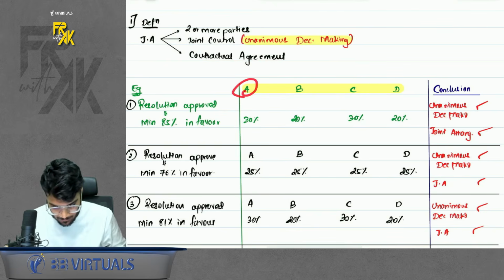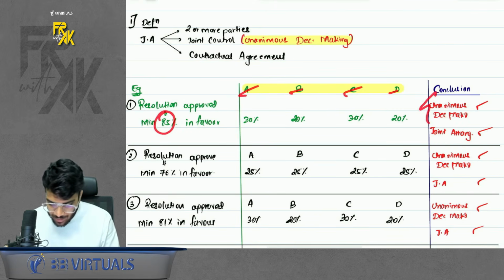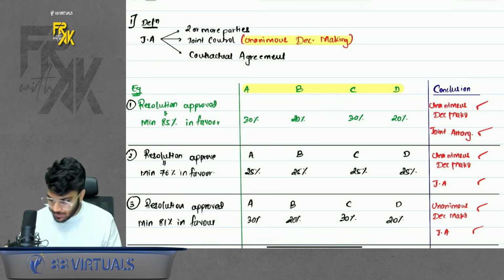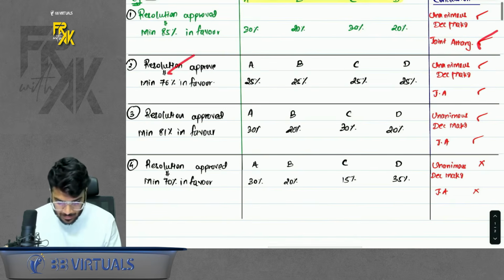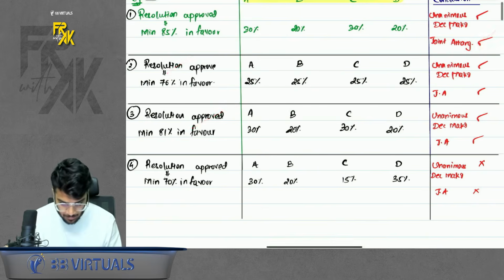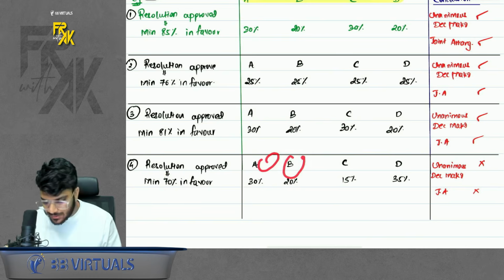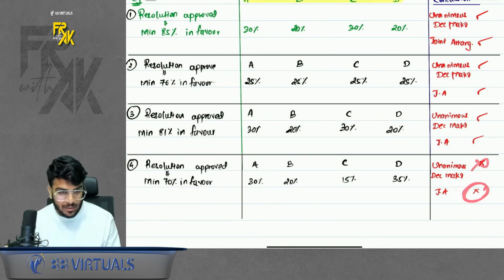So let's say for example, in a contract, to approve anything it requires 85% approval. So here all have to agree to achieve this. So there is unanimous decision making. If there is unanimous decision making, joint arrangement. Same in the second case, same in the third case. But in the fourth case, if you see, they want to achieve 70%. Any three parties can achieve 70%. Okay, so there is no unanimous decision making here. There is no joint arrangement here.